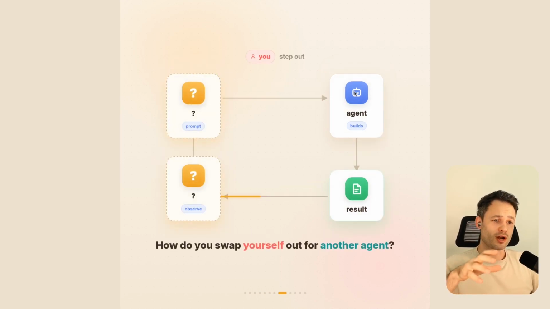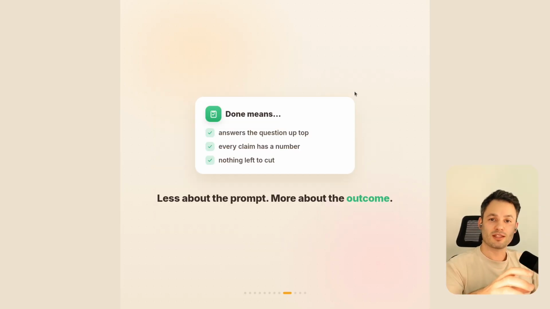So what looping is trying to solve is to say, how do we swap ourselves out of this cycle? How can we build a system that can automatically do this so that we don't have to be involved? In order to make this work, we need to have a very specific idea about what done looks like. If we don't know what done looks like, then we can't really design a loop because we'll never know when something is finished or not.